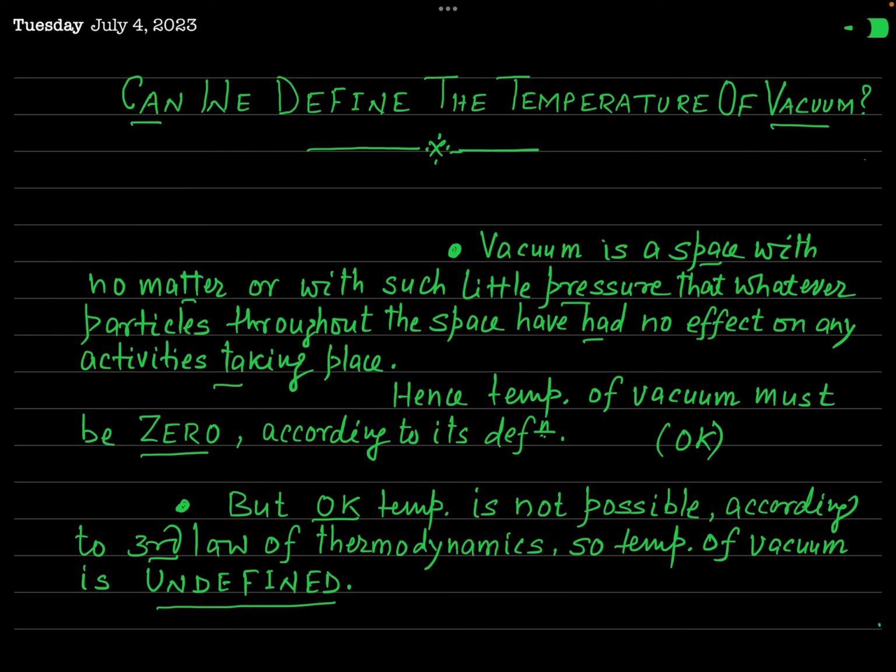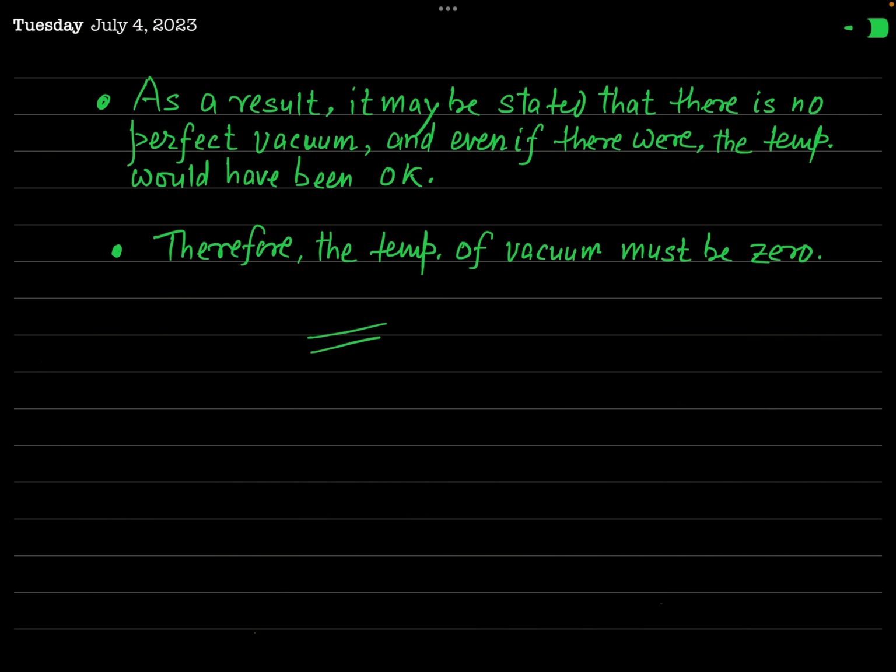So there are two aspects. Either we will have to take the temperature of vacuum equal to 0 Kelvin, or it may be said to be undefined. But what is the real scenario? Actually, in this condition we can conclude that if there is some temperature of the vacuum, it means the vacuum is not perfect.